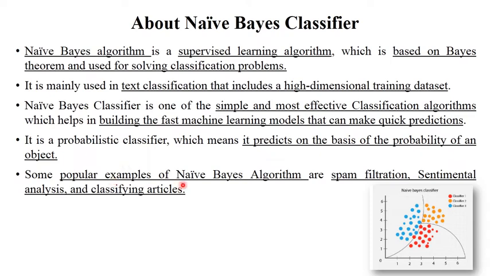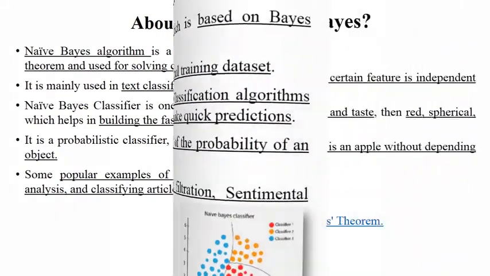The most popular example of Naïve Bayes algorithms is spam filtration. There are spam mails in your emails, right? So emails are by default classified into the spam folder, the inbox or the sent folder, right? So this algorithm is used for this email classification purpose. Then sentiment analysis, text classification and classifying articles. For all this classification purpose, Naïve Bayes classifier algorithms are used.